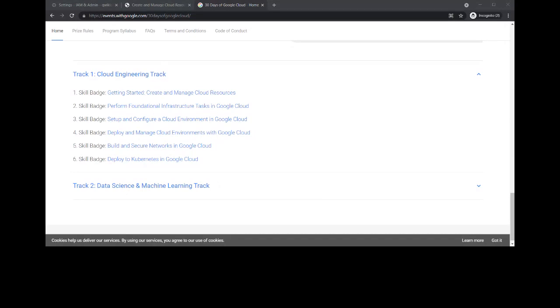Take your own time and try to explore this and complete track one, at least track one. If you complete track two, well and good. Try both the tracks.